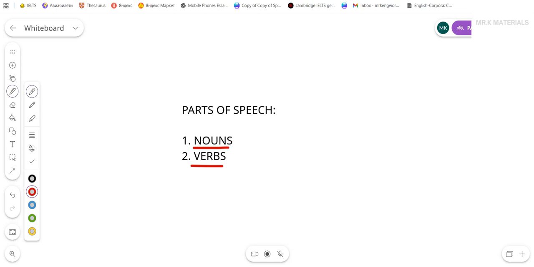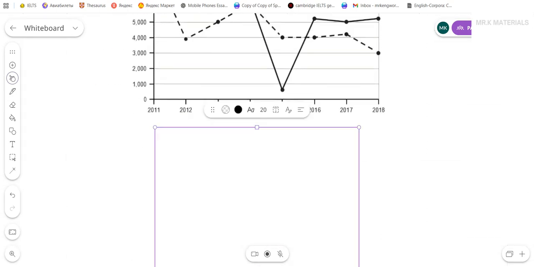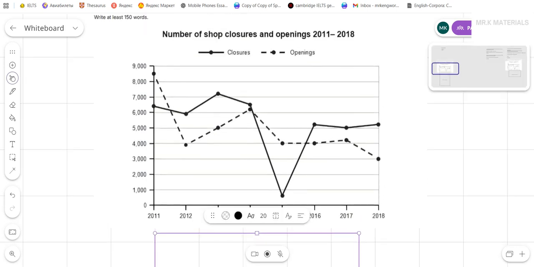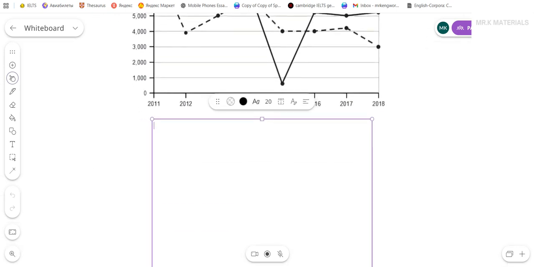So whether it's a low level or high level, this is an issue that stops a lot of people from getting the scores they need. And this problem should be solved. So we'll break each part of speech down one by one. All right, let's start from nouns. And when working with these parts of speech, we will be using examples from this graph, so it is connected with IELTS writing task 1. All right, first let's start from nouns.